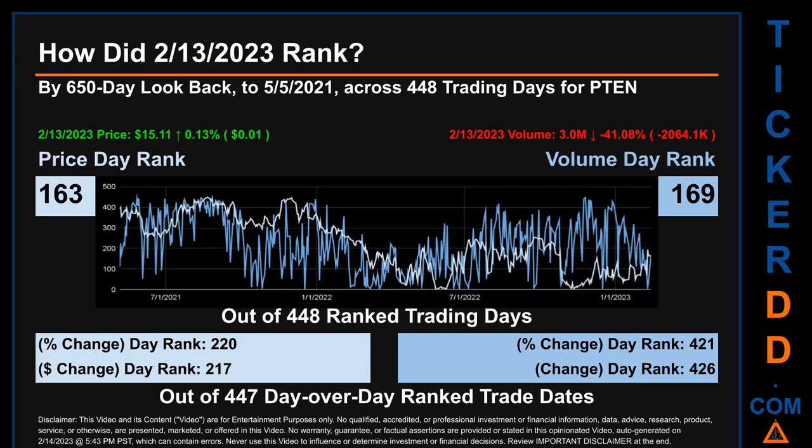The price's day-over-day percentage change, jumping 0.13% on February 13, 2023, had a day rank of 220 while its dollar difference of 1 cent had a rank of 217 when compared day over day across 447 trading days. Volume's percentage change and difference were ranked respectively at 421 and 426.